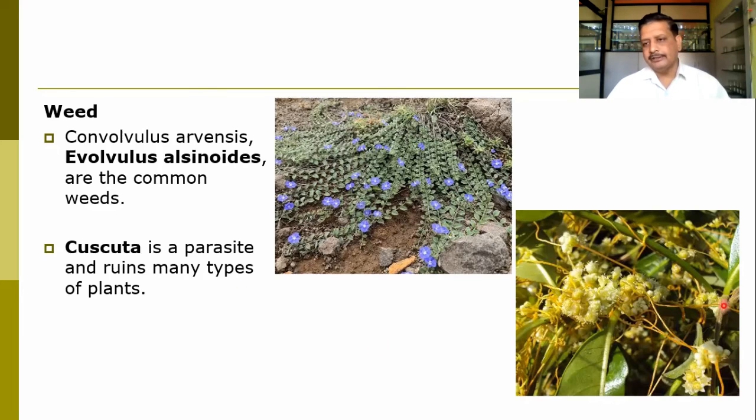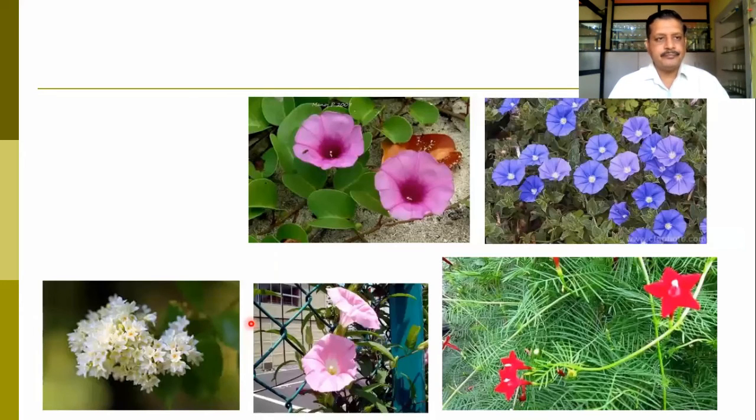Then Cuscuta is a typical parasite, with yellow stems which cover the whole canopy of a tree. It ruins many types of plants. Once it attacks a plant, the plant completely dies, because whatever nutrition is there is sucked by this parasite and ultimately the plant dies. So it is a parasite, Cuscuta. It may be Cuscuta indica or Cuscuta chinensis. These species can be observed in our region.